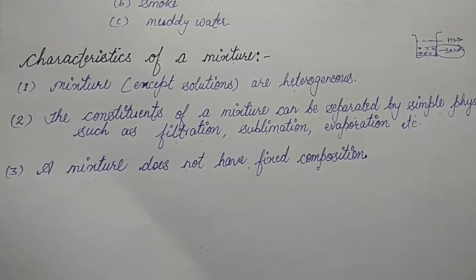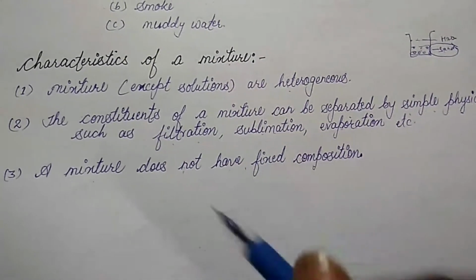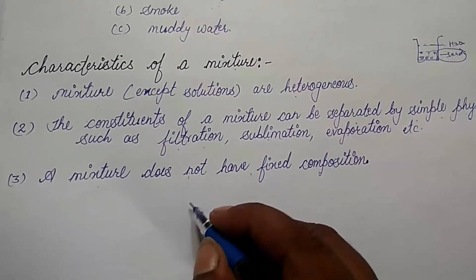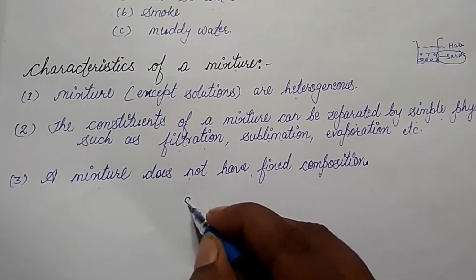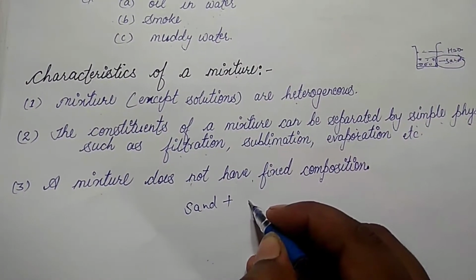Let us take an example to understand this topic. A mixture does not have a fixed composition. It means a mixture of sand and sugar.